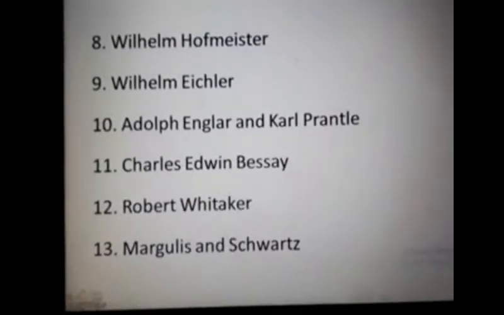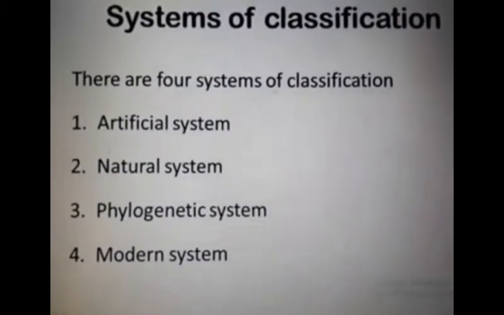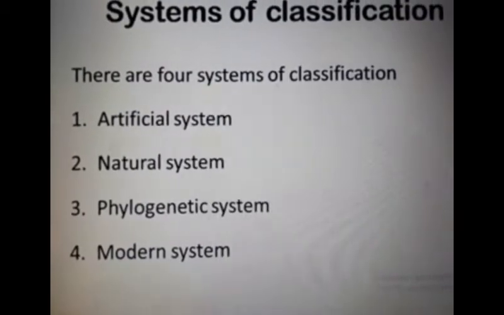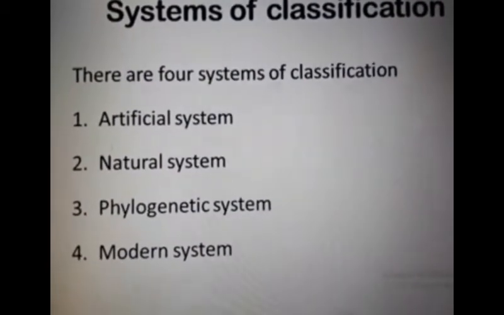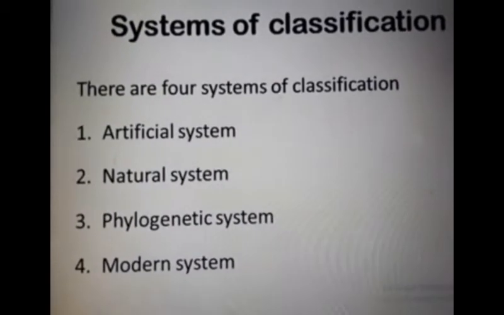After the history of classification, there are the systems of classification. There are basically 4 systems of classification. First one is the artificial, second is the natural, third is the phylogenetic, and fourth one is the modern system.